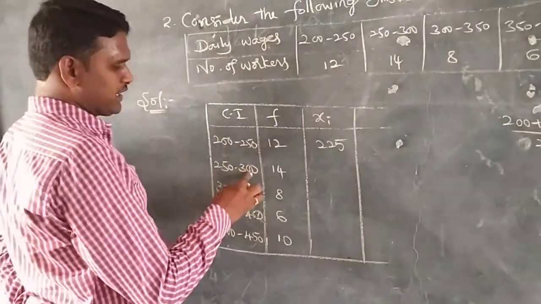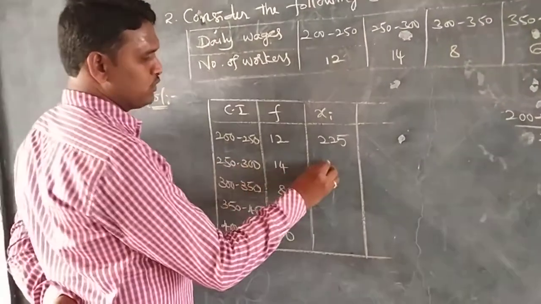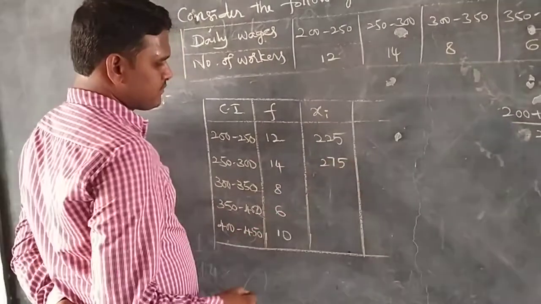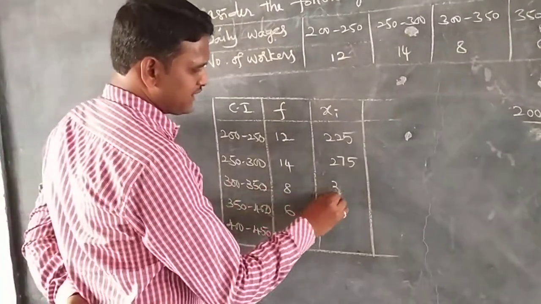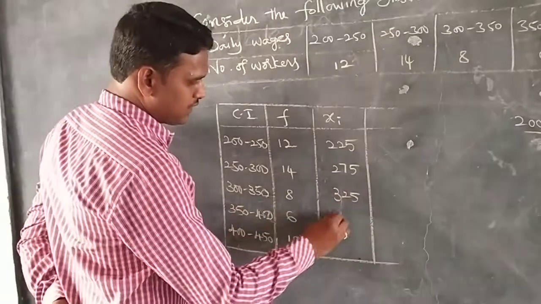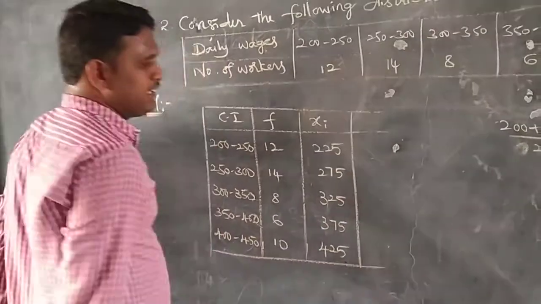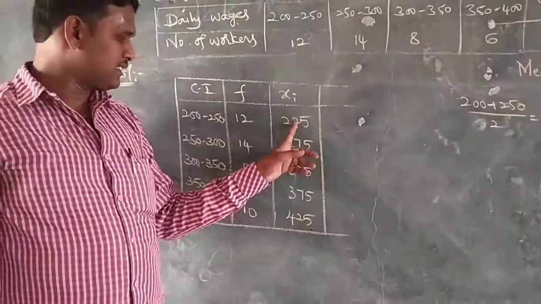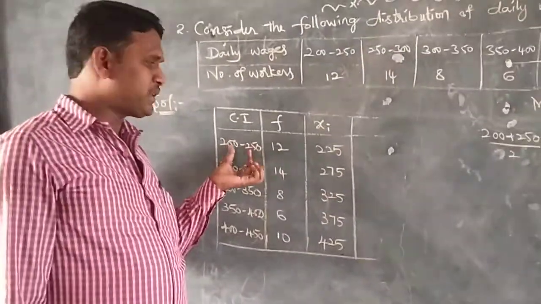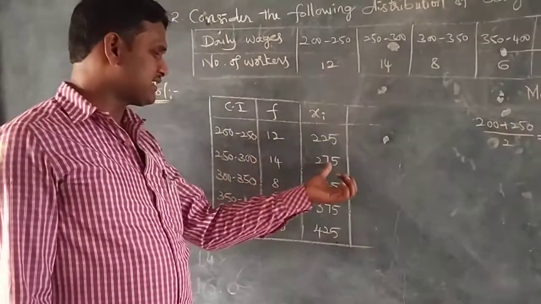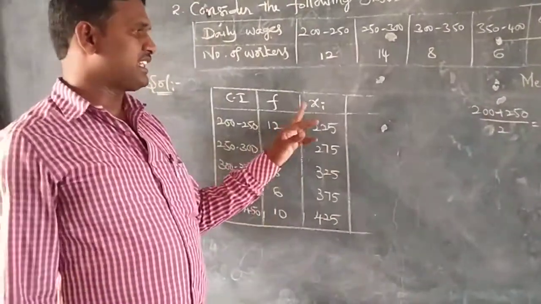Similarly, 250 to 300 gives 275, then 325, 375, and 425. These are the class marks. Each class interval is represented by these values. This is xi.